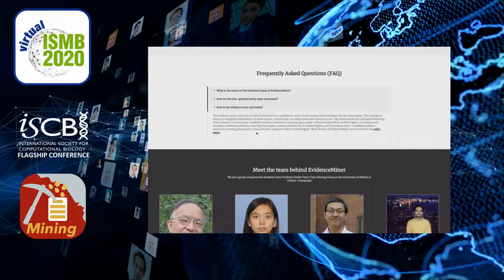Last question, how is the evidence score calculated? The evidence score in this system is a weighted combination of three scores. First is the query keyword scores matched in each sentence. Second is the entity scores matched in each sentence. And last is the relational meta-pattern score matched on each sentence in the corpus. Also, more details of this score calculation can be found in this paper.